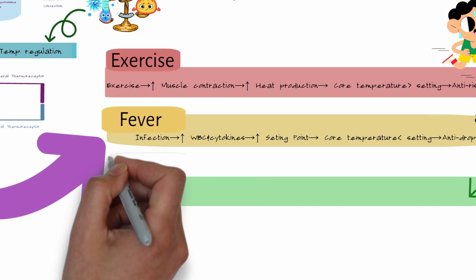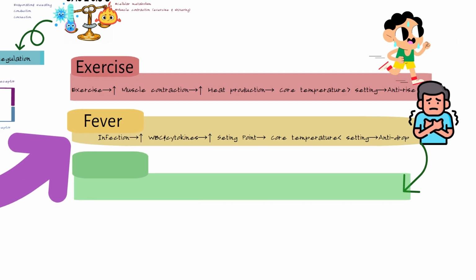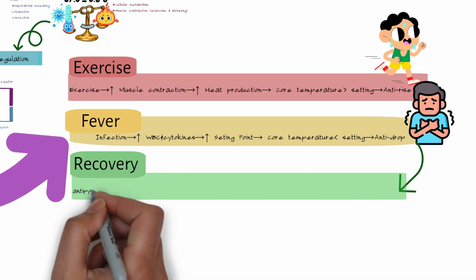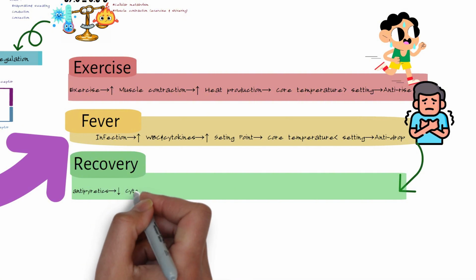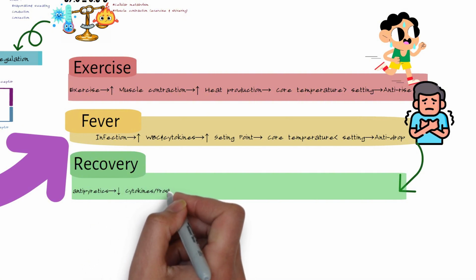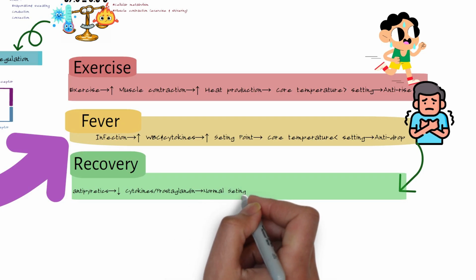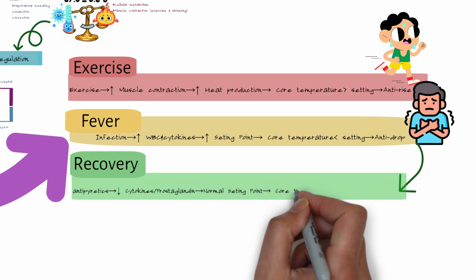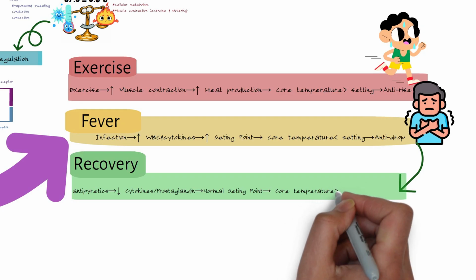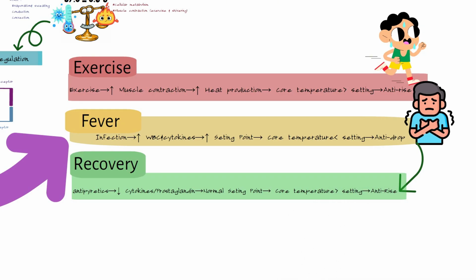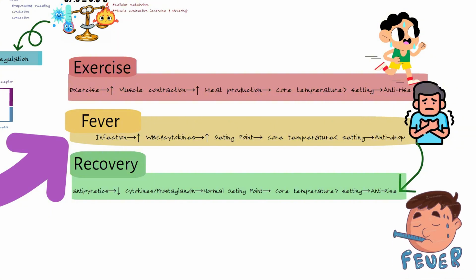And now what will happen if you treat the infection, or if you give an antibiotic? Removing the cause will decrease the cytokine and prostaglandin, so the set point returns back to normal, and now the core temperature becomes higher than the set point, so the hypothalamus will switch to the anti-rise mechanism, so you will feel sweating, vasodilatation, and flushing.